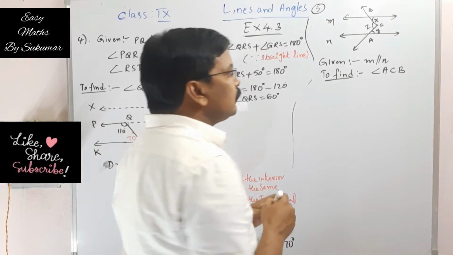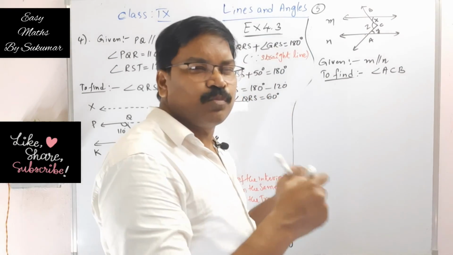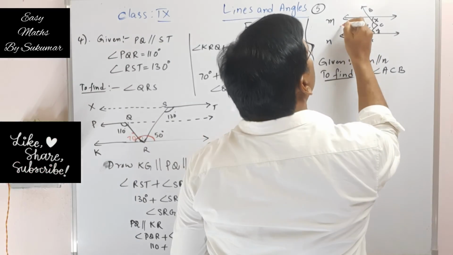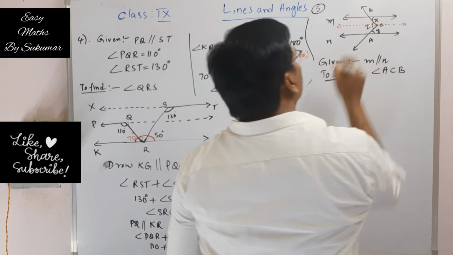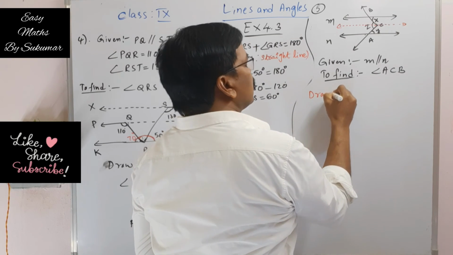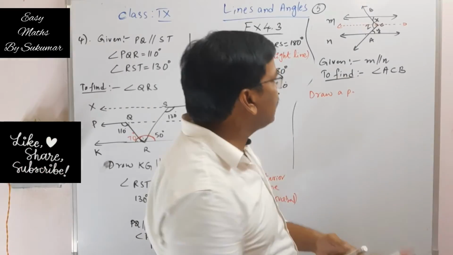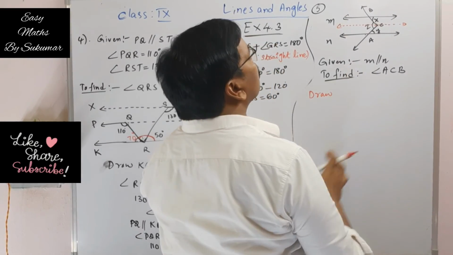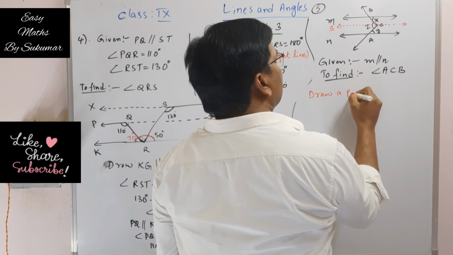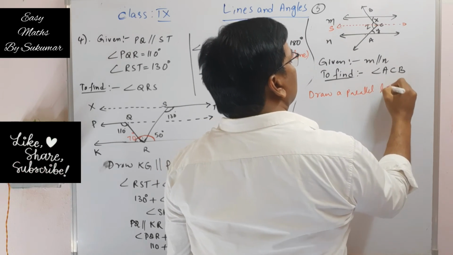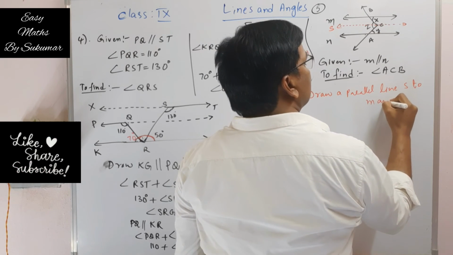Look, here also we make a construction. We draw a small parallel line through C. I will write here: draw a parallel line, let it be S, draw a parallel line S to m and n.